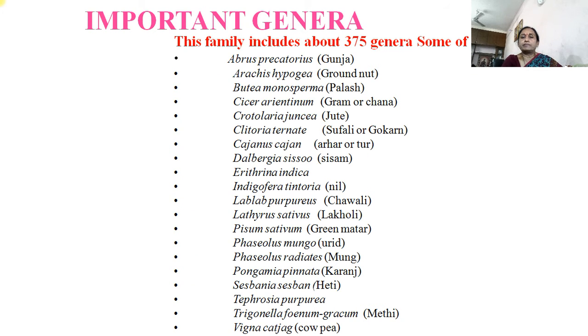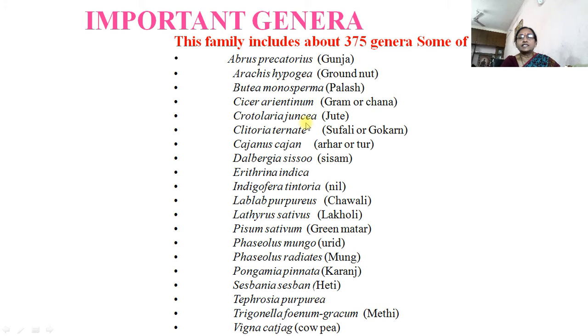Then important genera included in this family. The family includes about 375 genera. Some of them are Abrus precatorius, commonly called gunja. Then Arachis hypogaea, it is groundnut. Butea monosperma, it is palas. Cicer arietinum, that is gram or chana.